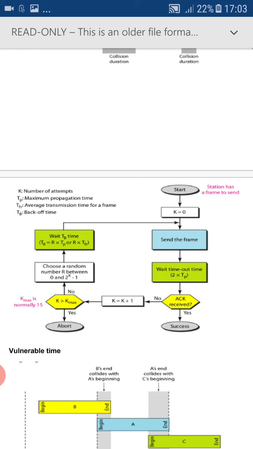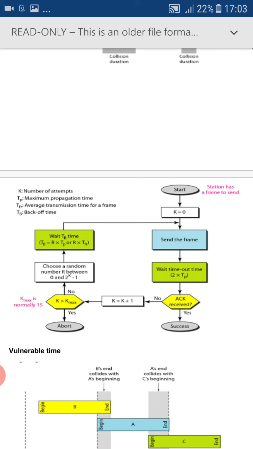Acknowledgement should be received within the k max. If it is received, then transmission is successful. If it is not received, again that 0 gets incremented to 1. Again if it is not received, 1 is incremented to 2, and so on up to 15. Then k is compared with k max. The value of k should be less than k max.